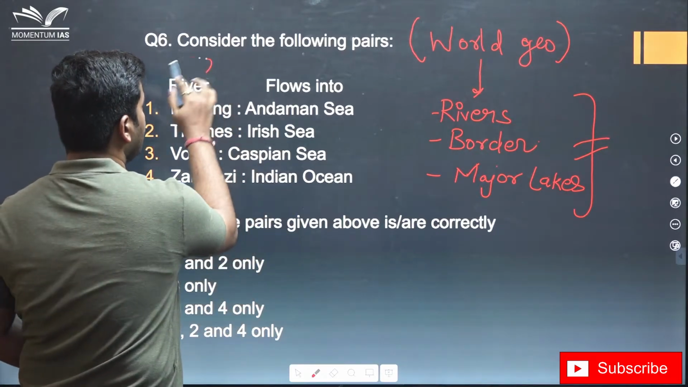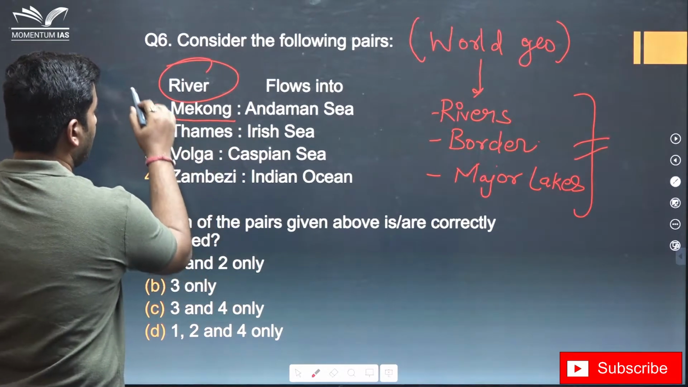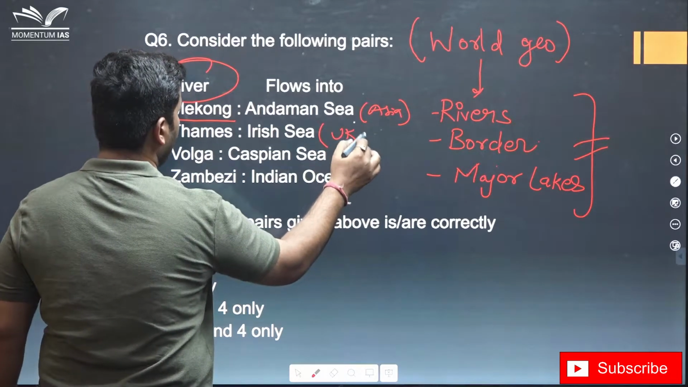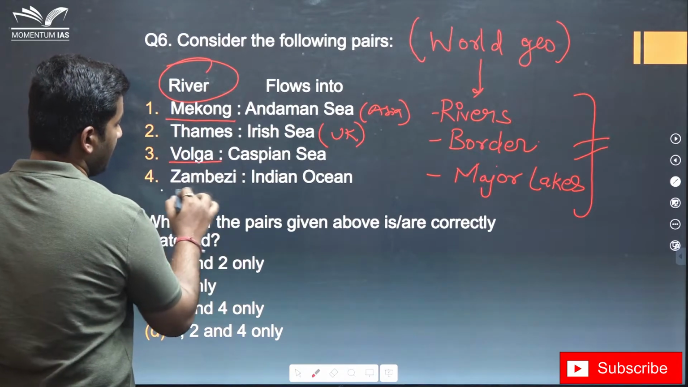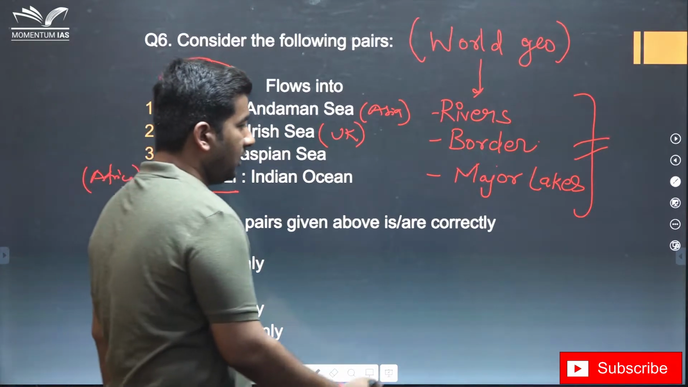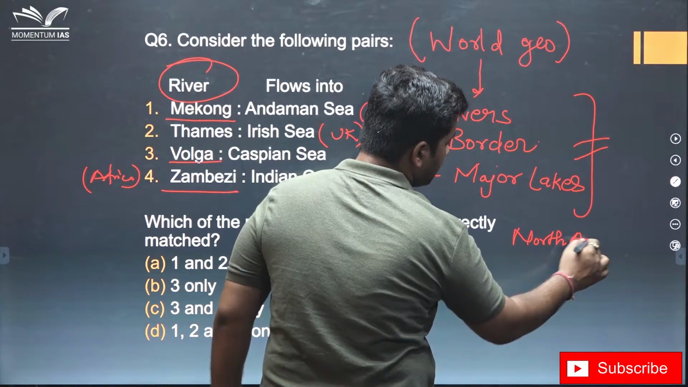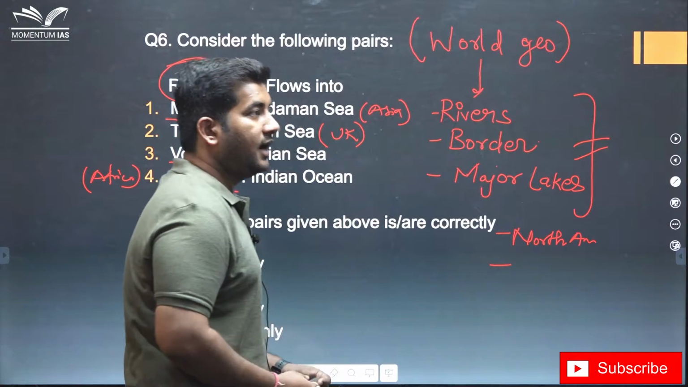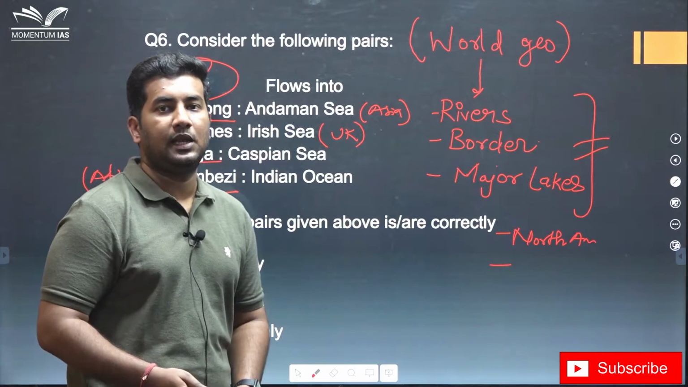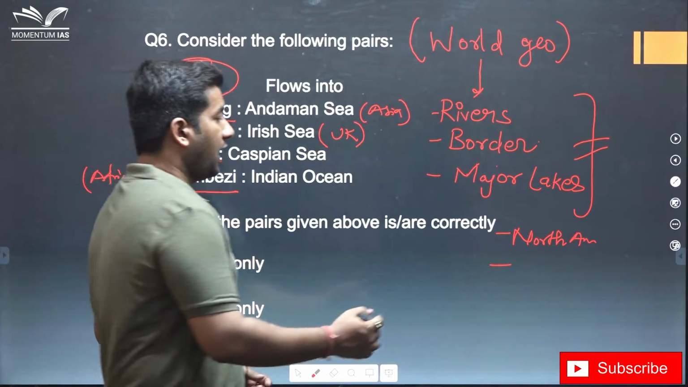In this case, the question is related to global rivers. The river is Mekong that flows in Asia, Thames that flows in UK, Volga flows across Europe, and Zambezi is in Africa. Apart from these rivers, what you have to cover is rivers continent wise. If you look towards North America, then look about Mississippi and Missouri. If you are looking at South America, look for Amazon. If you are looking for Africa, look for Nile, Congo, Niger and Zambezi river. If you are looking towards Europe, then Dnieper, Dniester.